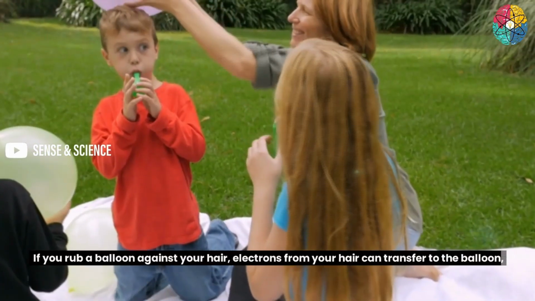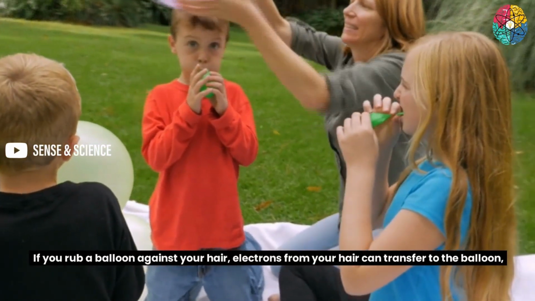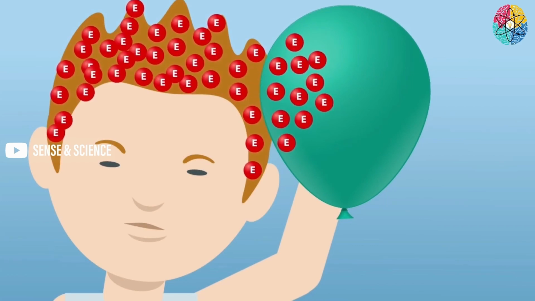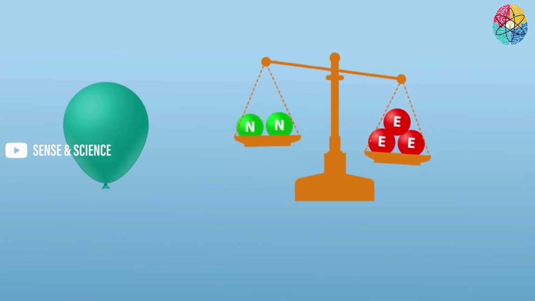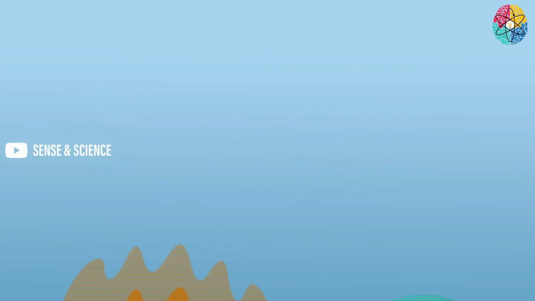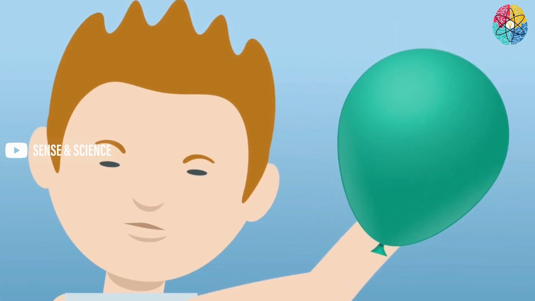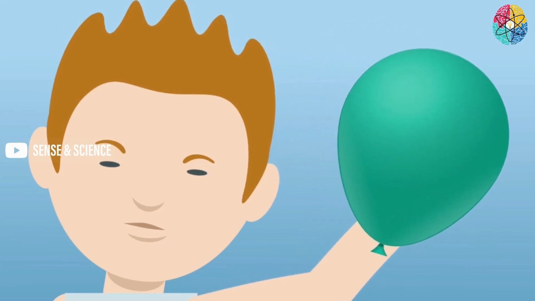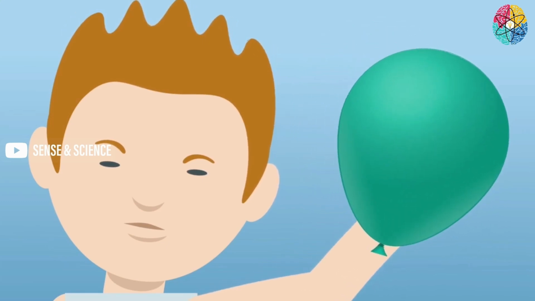If you rub a balloon against your hair, electrons from your hair can transfer to the balloon. Few electrons in the hair pass into the balloon. Then the total number of electrons in the balloon will increase. Thus, the balloon becomes negatively charged. But due to the loss of electrons, the hair becomes positively charged, and the negatively charged balloon attracts the positively charged hair. That is the reason why our hair sticks to the balloon.